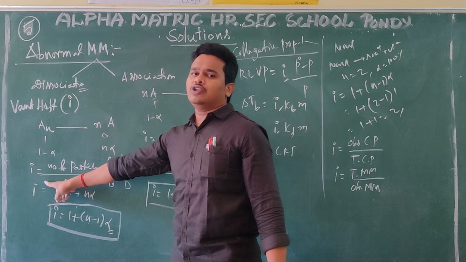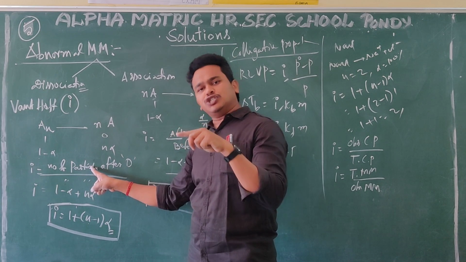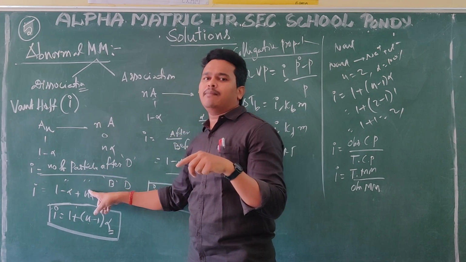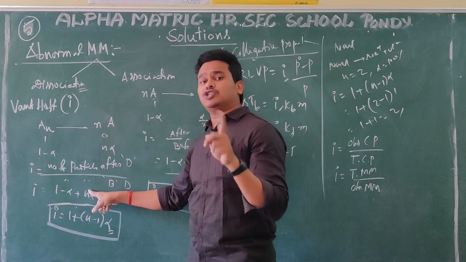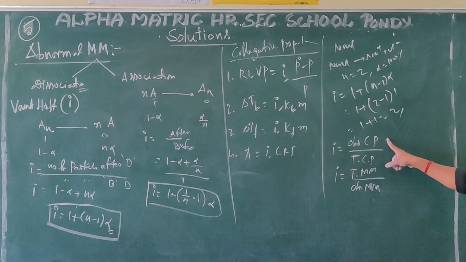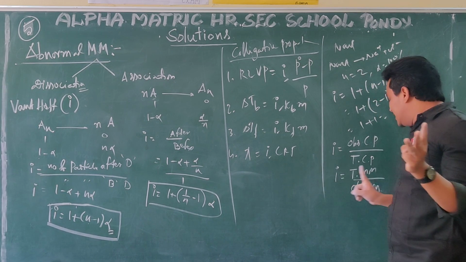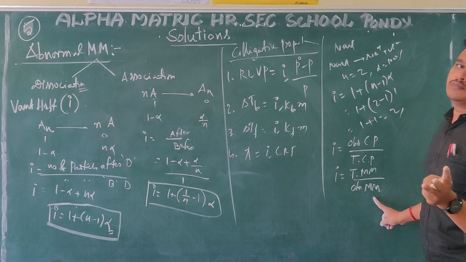For the Van't Hoff factor, you can write number of particles after dissociation or association by number of particles before association or dissociation, one form. Second one, i value is observed colligative property by theoretical property. Third one, i value is equal to theoretical molecular mass by observed molecular mass.